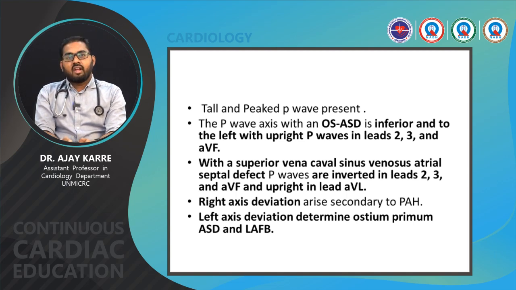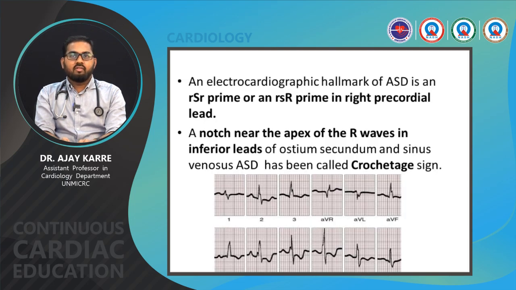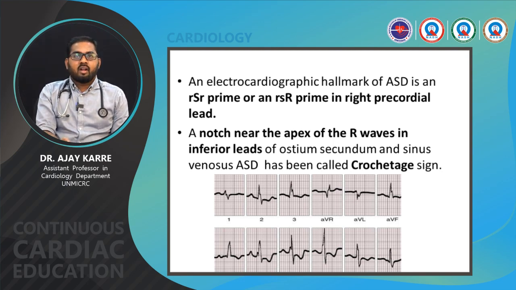Right axis deviation arises secondary to pulmonary arterial hypertension. Left axis deviation determines ostium primum ASD and left fascicular block. So in ostium primum ASD, we will be able to get the left axis deviation. An electrocardiographic hallmark of ASD is an rSR' pattern in the right precordial leads.